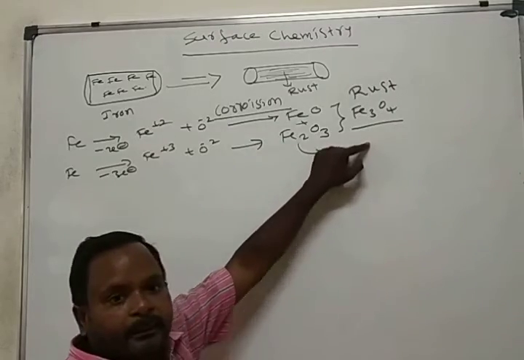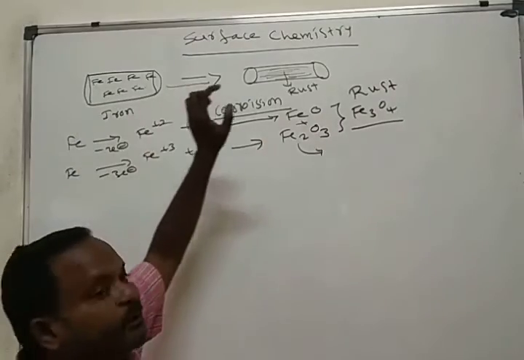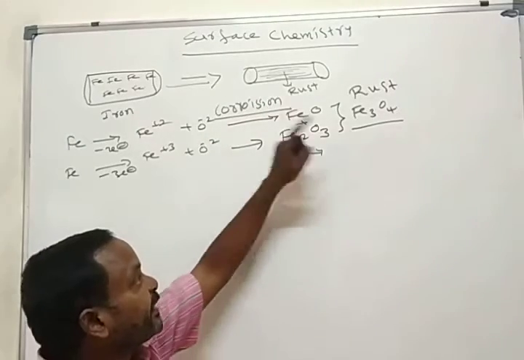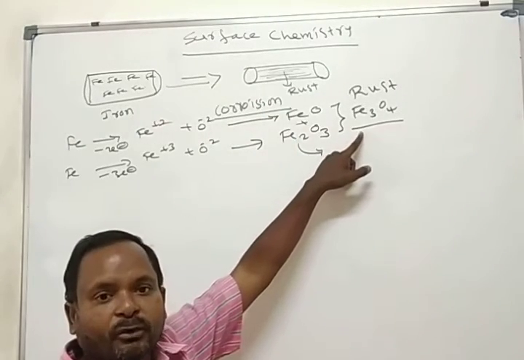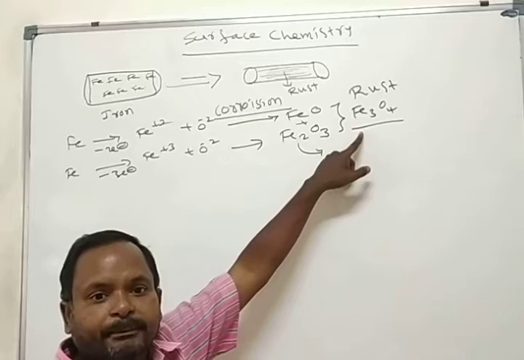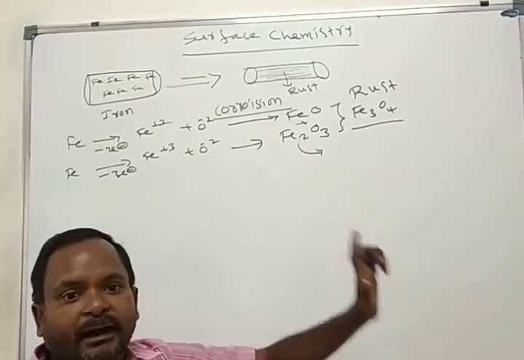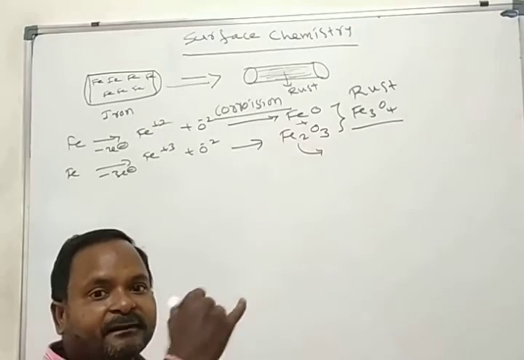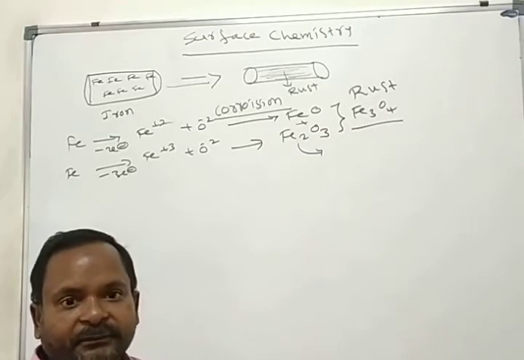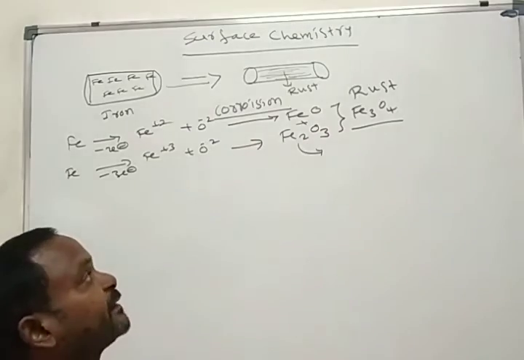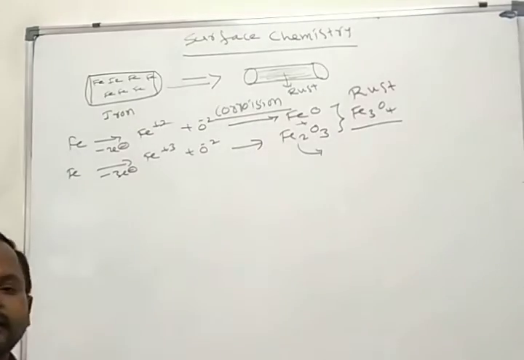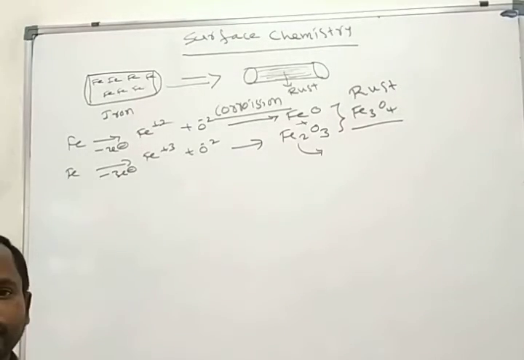What happens when you expose iron to atmospheric conditions? Fe converts into Fe3O4, magnetite. This is formed not in the bulk of the iron, it is formed only on the surface of the iron. This is one of the best examples of a surface chemical reaction.